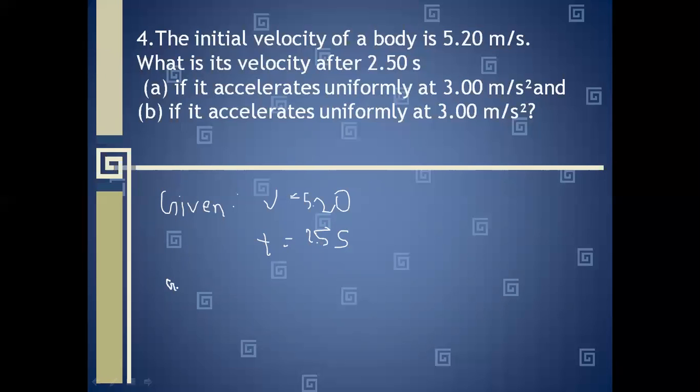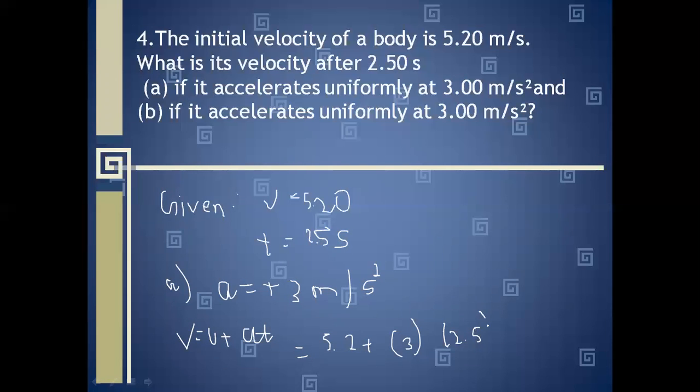In the first case, the acceleration given is plus 3 meter per second square. So we will write the formula v equal to u plus at. So u is 5.2 plus acceleration given is 3 into 2.5. So when you solve this, you will get 5.2 plus 7.5 equal to 12.7 meter per second.